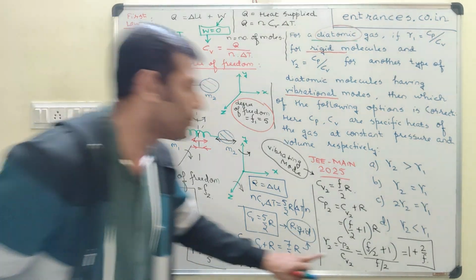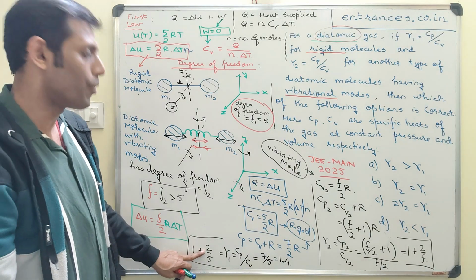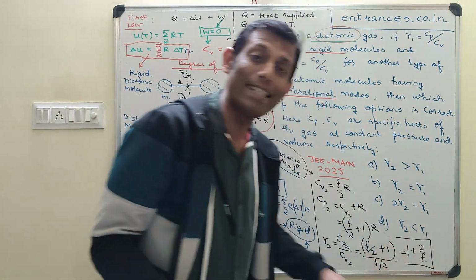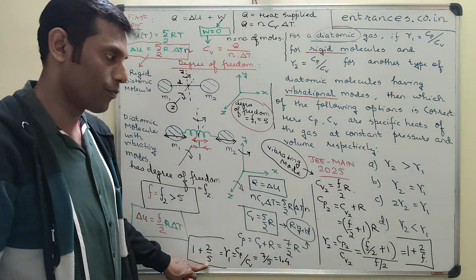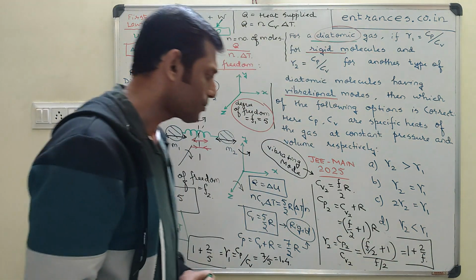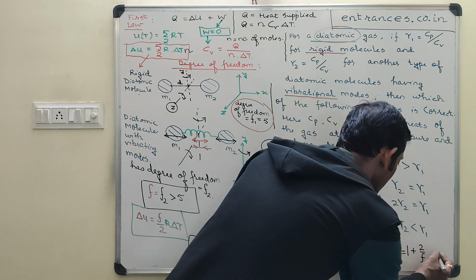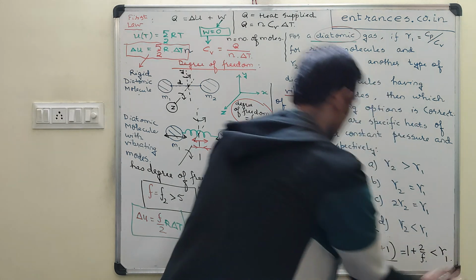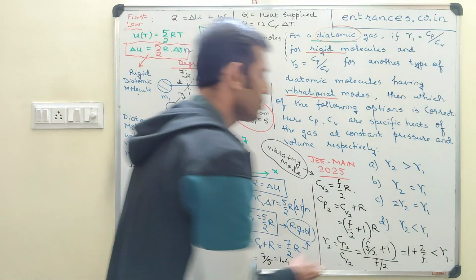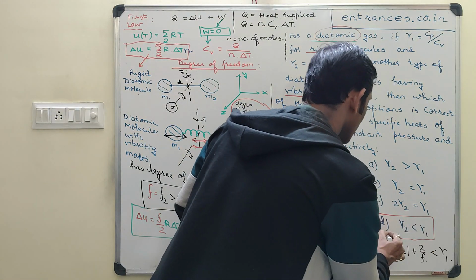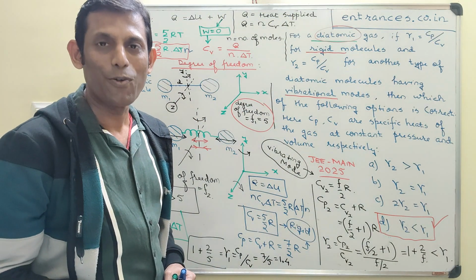This 5 has been replaced by F, a higher value. That means 2 by 5 was 0.4. 2 by F will be less than 0.4. F is greater than 5. So therefore 2 by F is lesser. So that means this is going to be definitely less than gamma 1 as a calculation. And therefore this is going to be the correct answer of this question. Thank you for your patience.